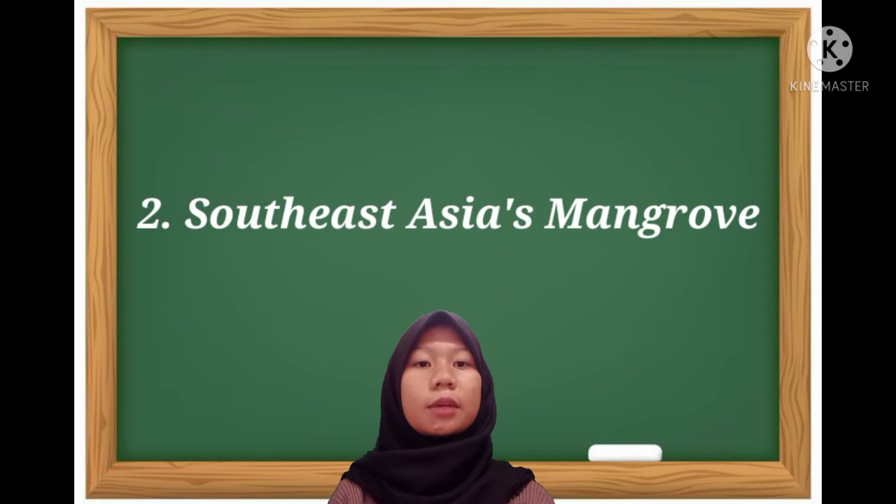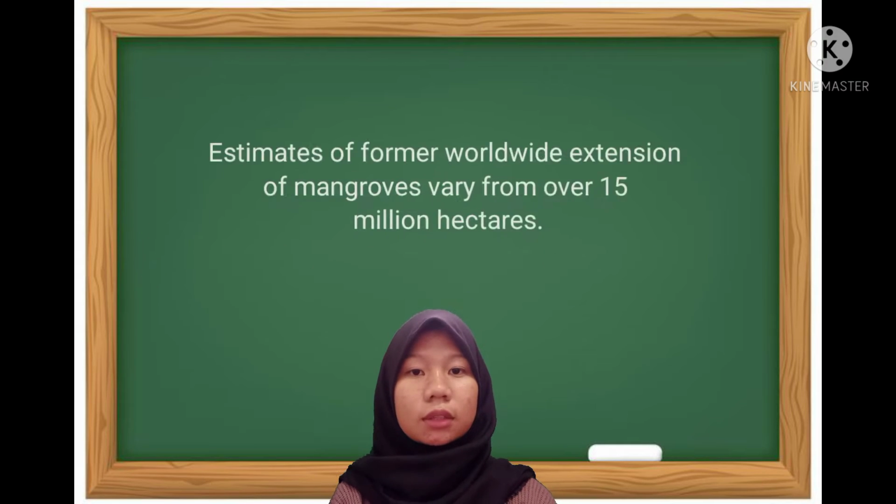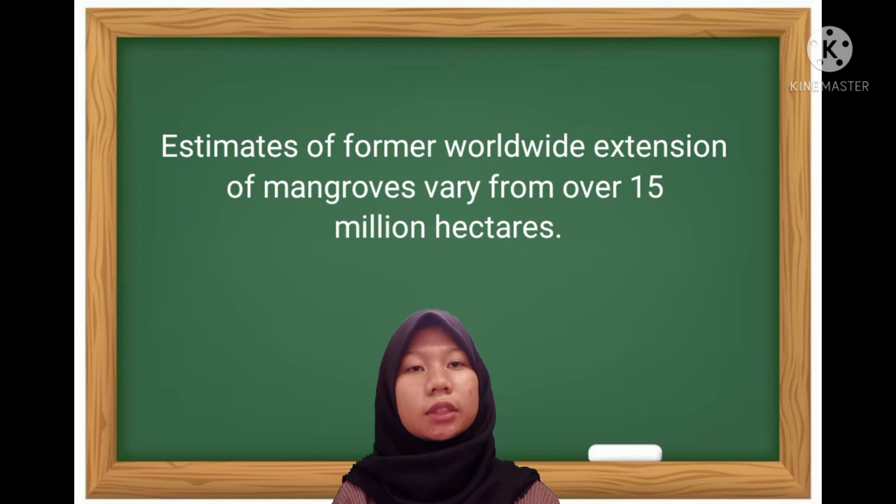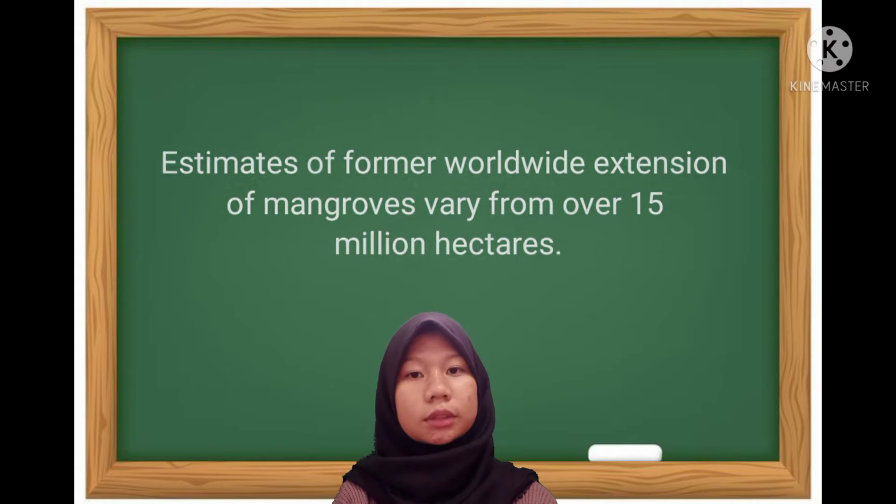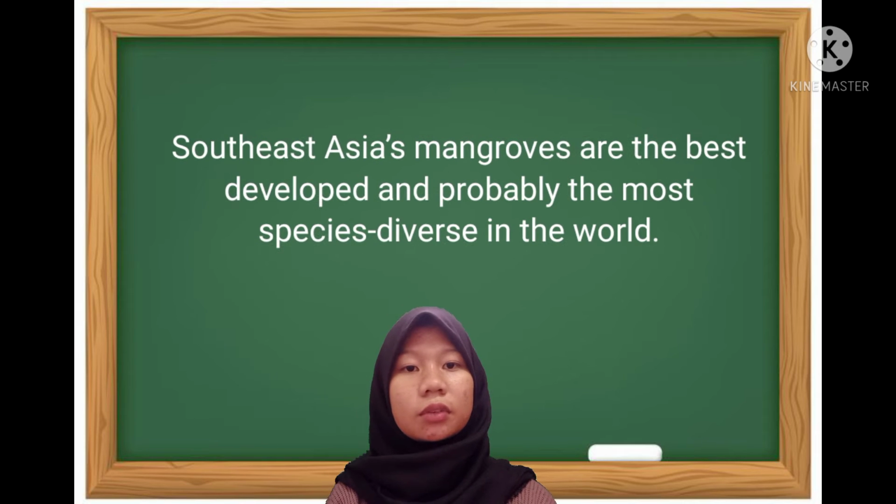Point 2. Southeast Asia mangrove, the world's largest and best default. Its total mangrove extent worldwide varies, with over 15 million hectares. Southeast Asia mangroves are the best default and probably the most species diverse in the world.